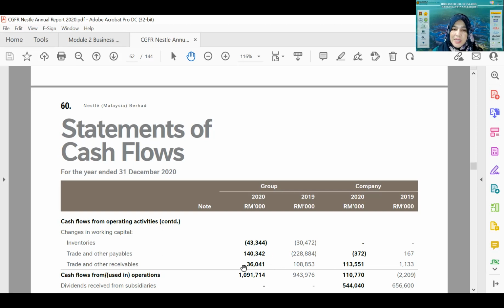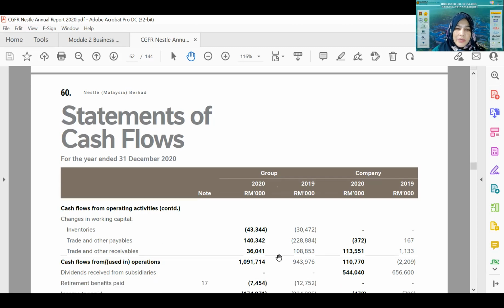So it is a positive, meaning that money is coming into the company. For the receivable, it is the money supposed to be going in.